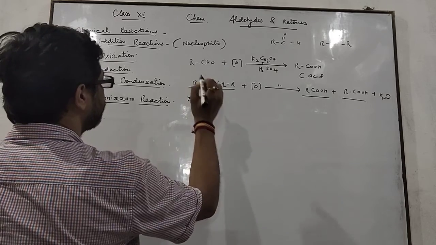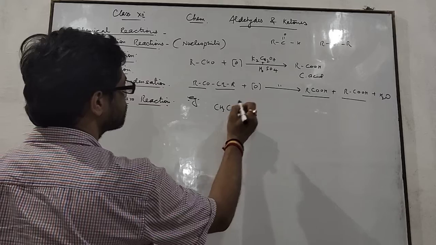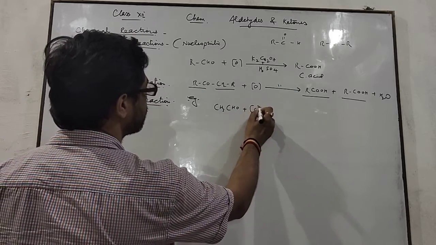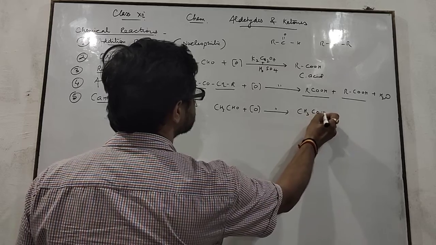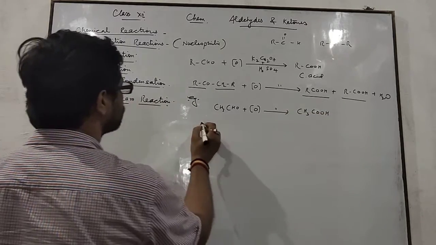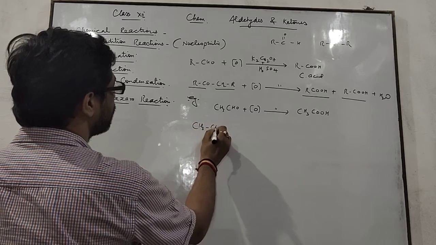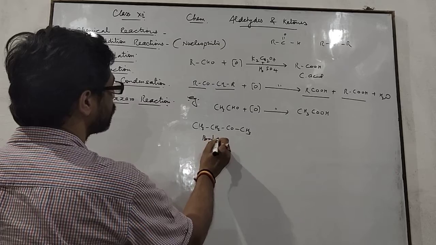We take an example like CH3CHO. This one is acetaldehyde, or you can say ethanal, oxidized to form CH3COOH. This one is ethanoic acid, or you can say acetic acid. And if we take this compound, this one is butanone.